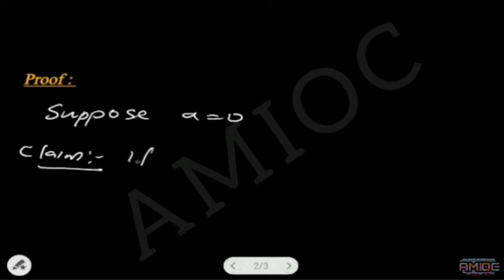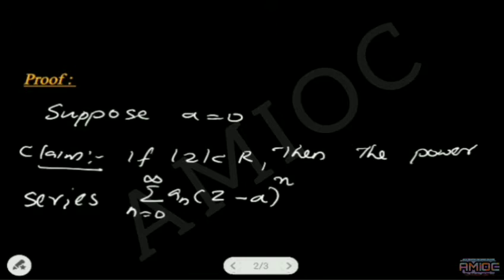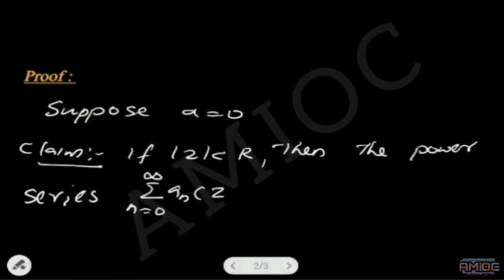That is, we suppose that a equal to 0. Then our claim will become: if mod z less than r, then the power series summation n equal to 0 to infinity a n z power n is absolutely convergent.